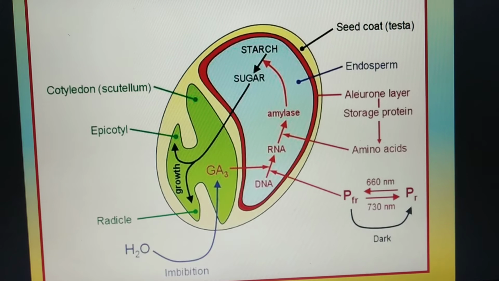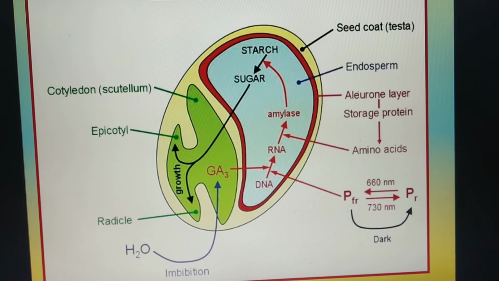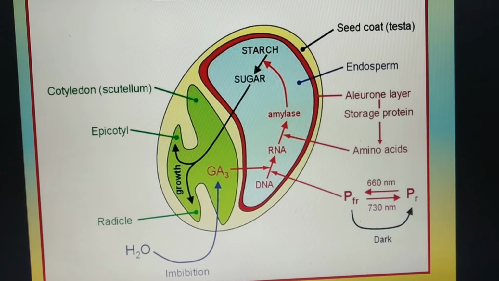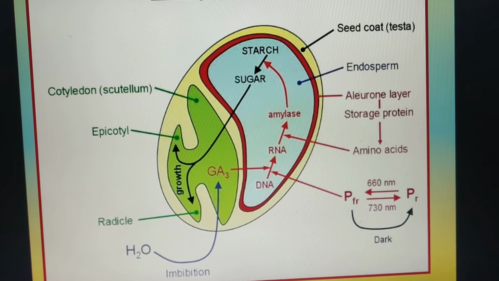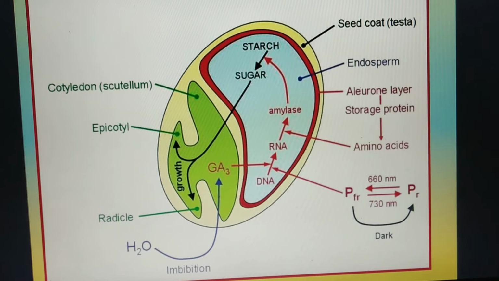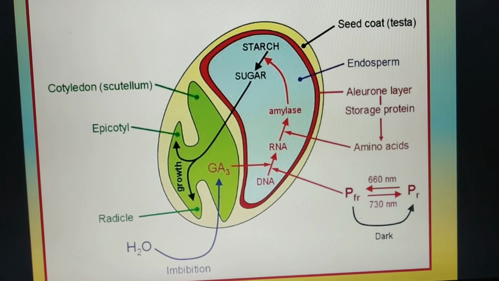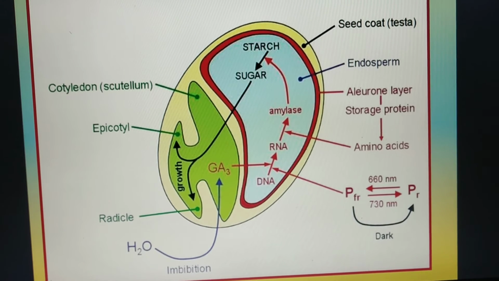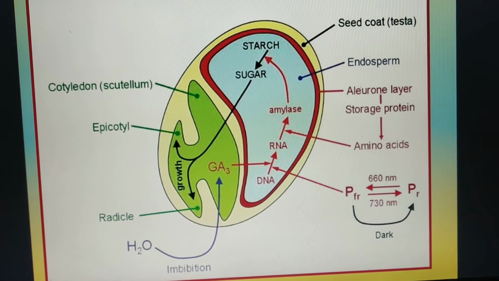The starch gets broken down when this alpha amylase is synthesized in the aleurone cells. The GA produced in the scutellum diffuses to the aleurone cells, where it stimulates the secretion of alpha amylase.